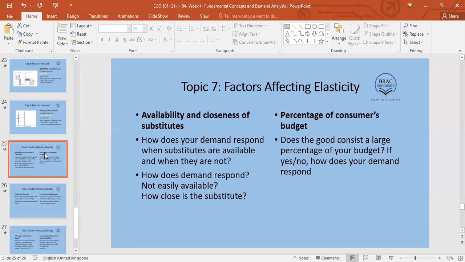So the first factor, apart from price, is how close are two substitutes, how quickly accessible or quickly available are they. That will depend on how demand will respond. How does your demand respond when substitutes are available and accessible, and when they are not available and people cannot access them? For example, there was a time in India when Coca-Cola was not sold in India.